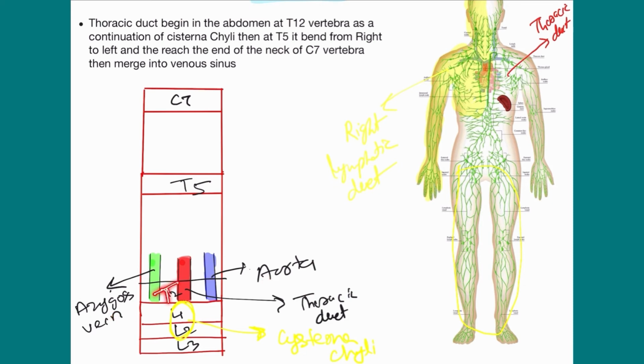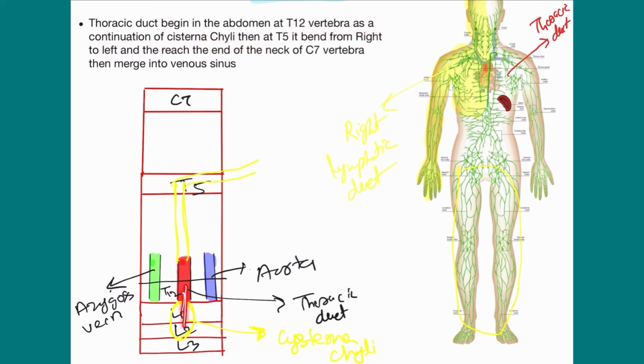So the thoracic duct starts at the level of thoracic 12. After that it goes upward like this. I wrote here, please see, that it begins at abdominal aorta level thoracic 12 as a continuation of the cisterna chyli.